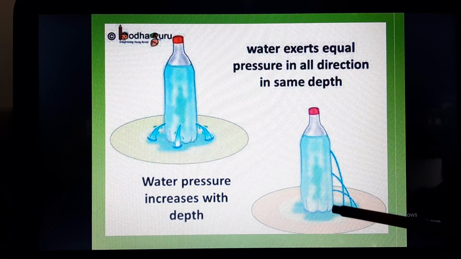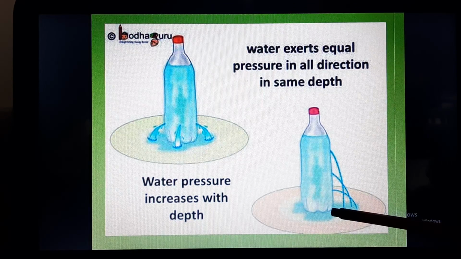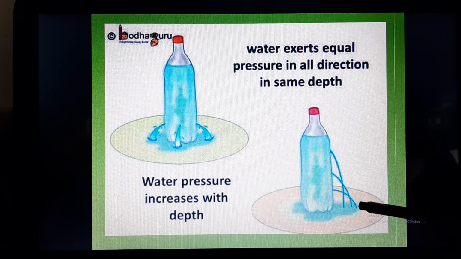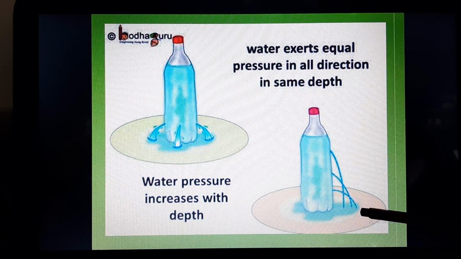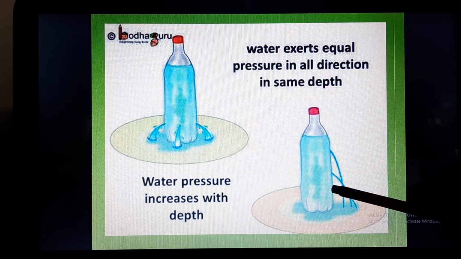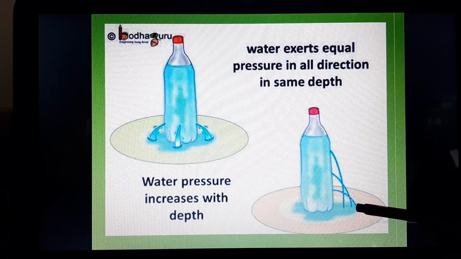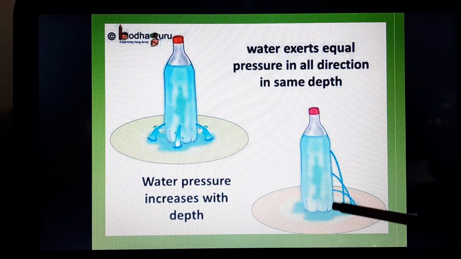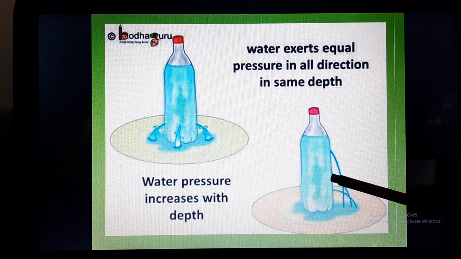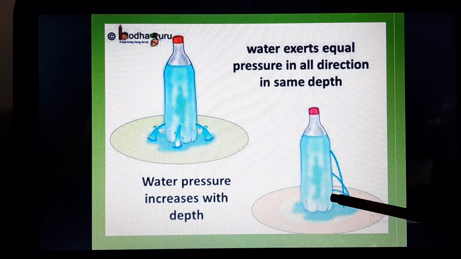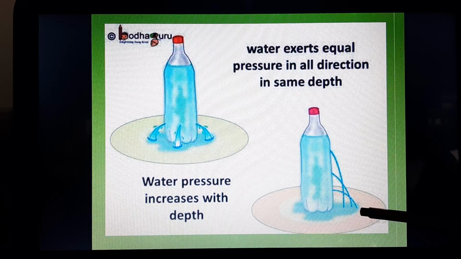So this is the deepest one, or the depth is maximum here. So what is happening is that the pressure which is exerted by water, the water is coming out and covering the maximum distance. Hence it is proved that as you increase the depth, the pressure will be the maximum. Now in this way, this is the medium depth. This is maximum, this is minimum depth. So at maximum depth water pressure is highest and it is reaching the maximum distance.